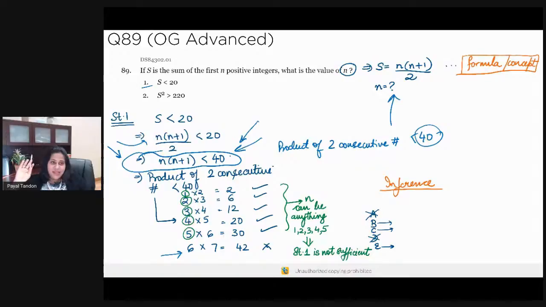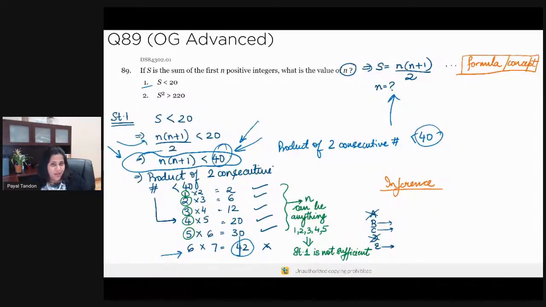So again, this is where I utilize plugging in numbers, because I can smartly figure out what number to plug in. And I'm not just stopping at one number, I'm figuring out the range that is applicable here. I'm starting off with 6 into 7 because I know that's the product of two consecutive numbers closest to 40. 40 here is really 6 into 7, 42. Any questions about this?